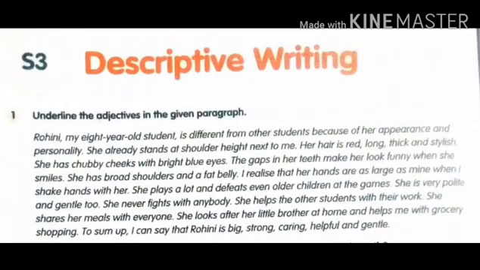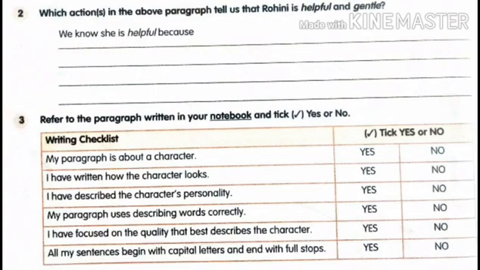Now, see your next question. Which actions in the above paragraph tell us that Rohini is helpful and gentle? Meaning actions done by Rohini, the actions by which we can tell she is helpful. So observe those actions from the paragraph and try to write those actions in the lines given below. Now see the third question.